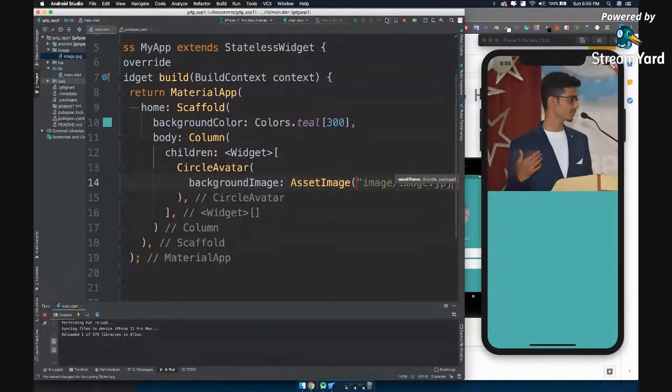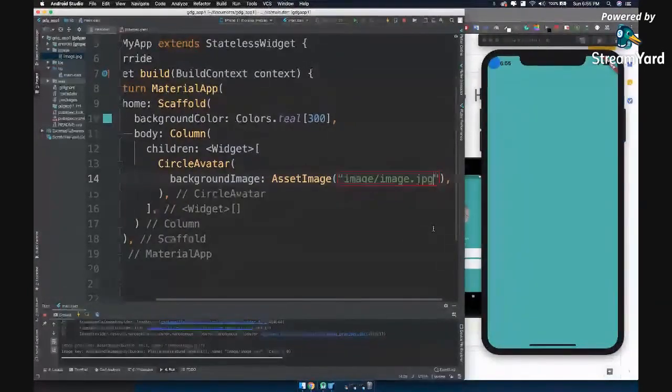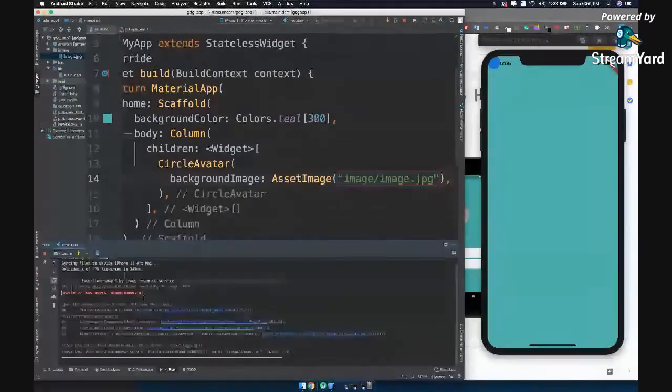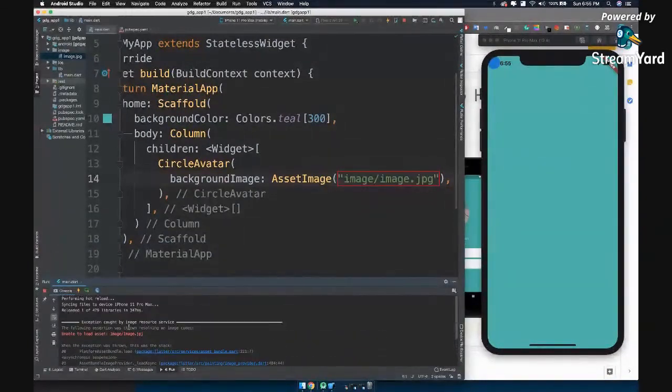Okay, and let's hit hot reload now. Okay, just say jpg. So now you can see I just misplaced one word, and it is giving me an error, unable to load asset, right? So just in case you are getting this error, make sure you check the name of the specified location.